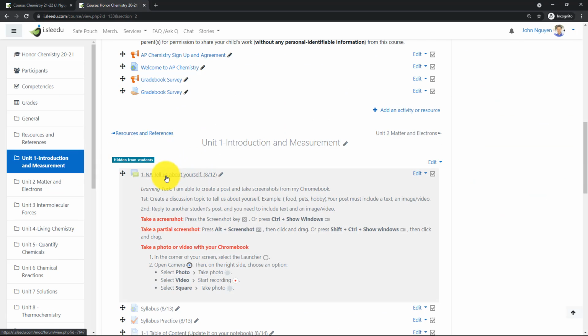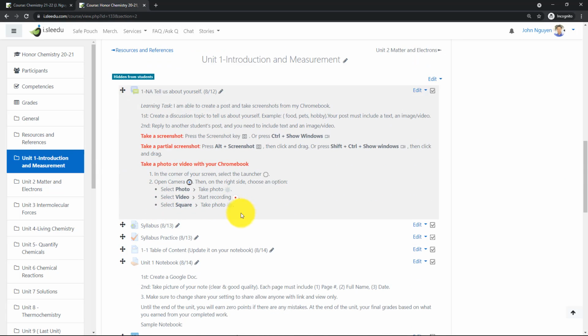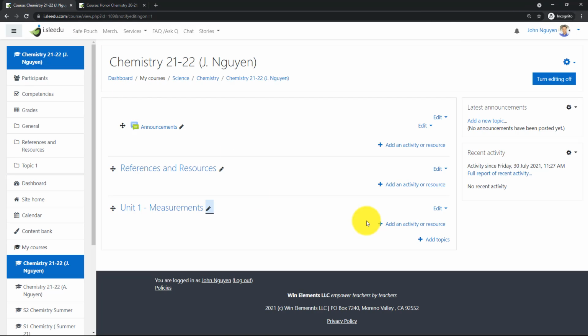And I have one activity, tell us about yourself, but this is distance learning, so I'm going to do something different. This time, I'm going to have my students take a picture of their assigned syllabus with their parents, and then they are going to submit everything online. That way we don't have to print multiple copies of the syllabus, because I know students in AVID want to keep a copy of the syllabus in their binder as well. So in this case, let's go in and create our assignment.